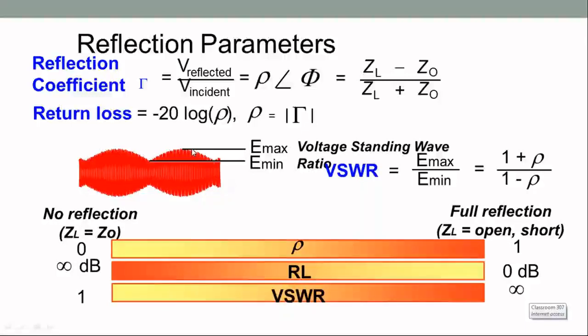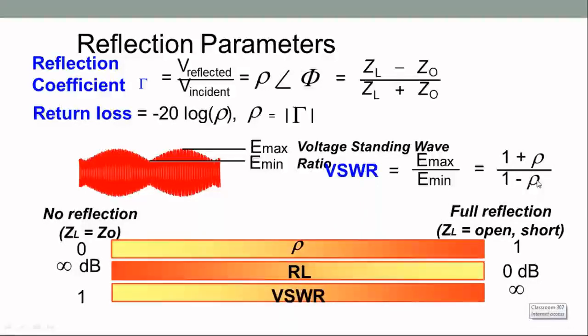If you calculate Emax, the maximum amplitude of this standing wave, to its minimum amplitude, Emin, one can get VSWR as Emax by Emin, and with some mathematical manipulation you can correlate this VSWR with 1 plus the reflection coefficient, divided by 1 minus the reflection coefficient. So one can see, if you have zero reflection in the system, the minimal value of VSWR, you will have unity.